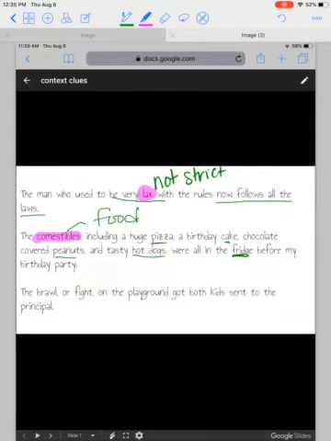And then last, I see this word brawl. I'm not sure what that means, but if I keep reading, it says the brawl or fight. There's a synonym on the playground, got both kids sent to the principal.